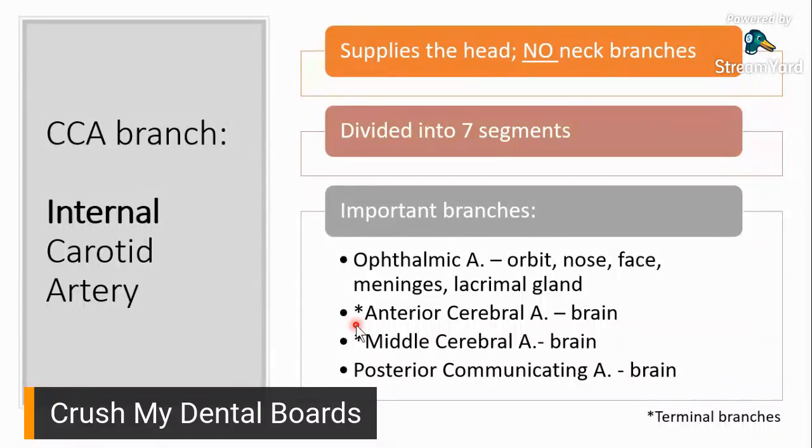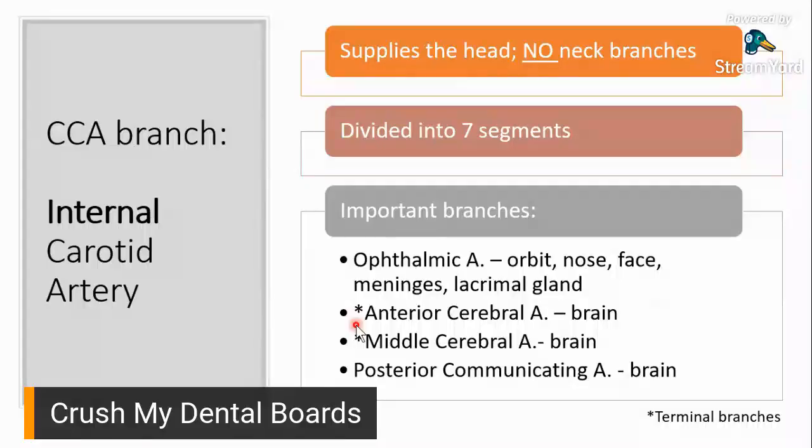Okay? So, why are these branches important? For the ophthalmic artery, well, obviously, it supplies the orbital area, so the eye area, and a little bit on the side of the nose, the face, some portions of the meninges in the brain, and the lacrimal gland. So that's your tear gland.